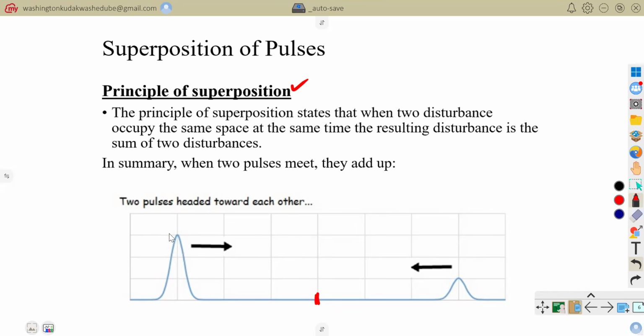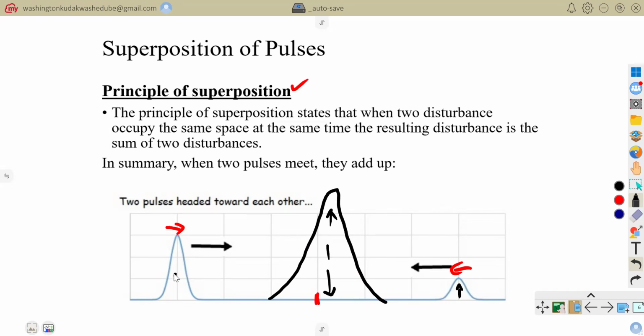So if we have this disturbance and that disturbance, and they occupy the same space at the same time, the resulting disturbance would be the sum of the two. Meaning at the position where they meet, the amplitude is the sum of the two amplitudes.